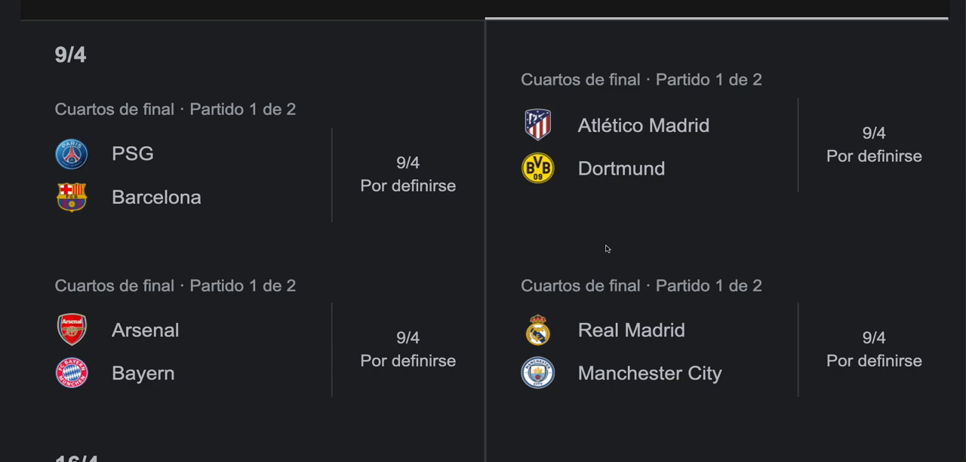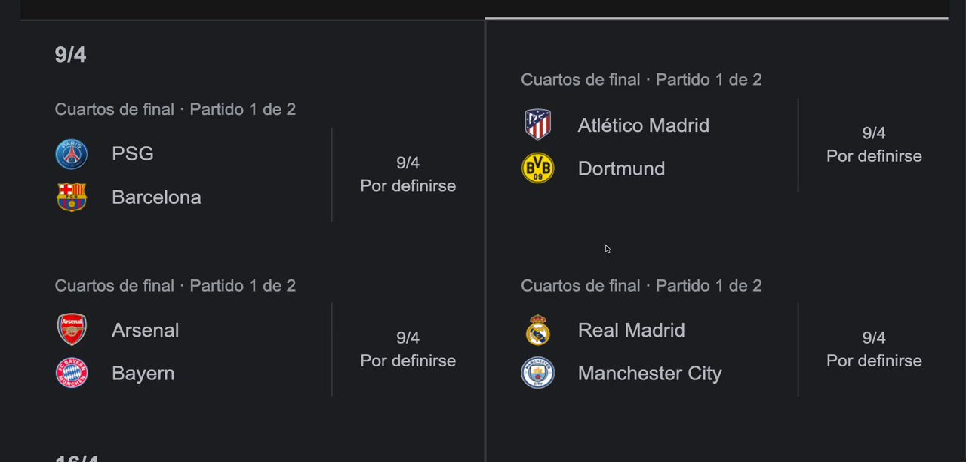So I think in the first match, which will be played in Madrid, Atlético Madrid will win by a 1 goal difference. And in the second match, I think it will be a tie, and Atlético Madrid will qualify to the semifinals. And in the other semifinal, the second best one, PSG will receive FC Barcelona.